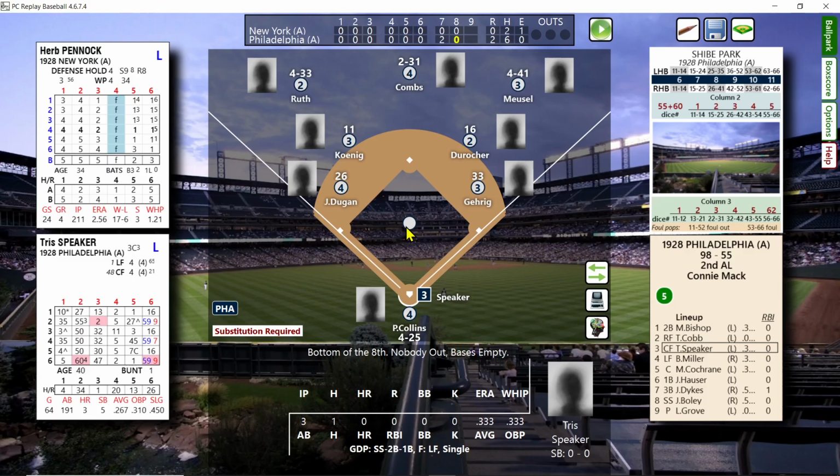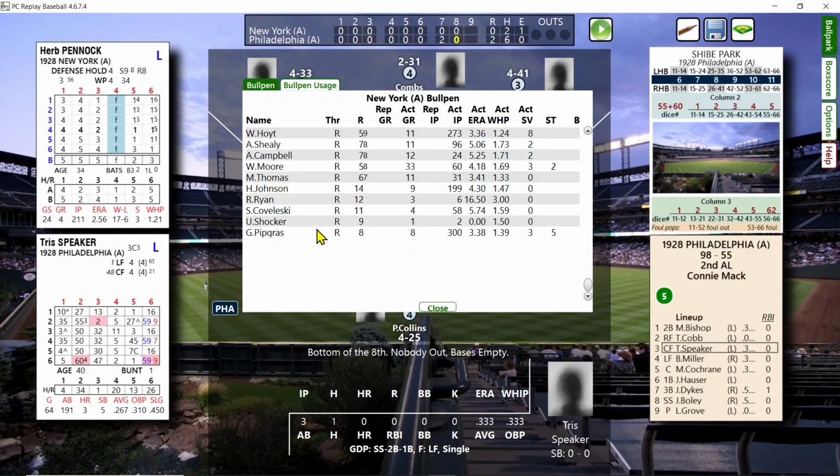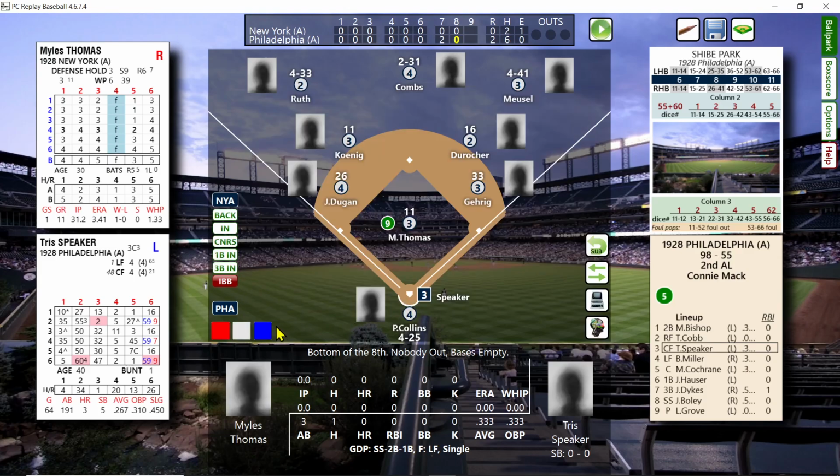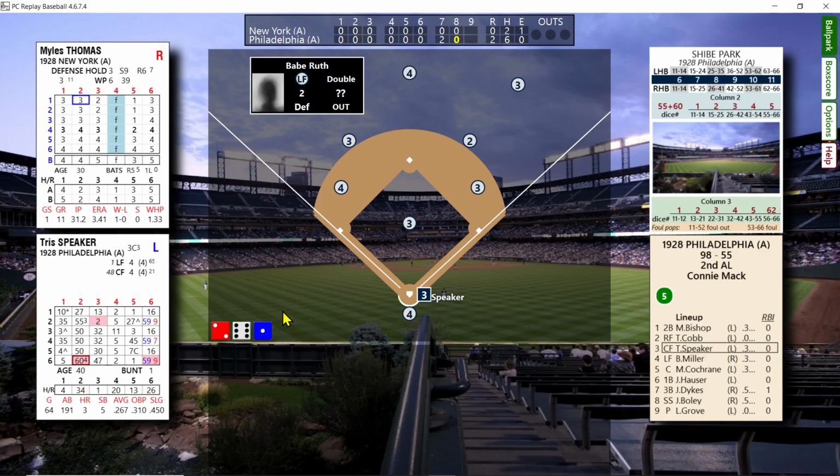So now I'm going to need a pitcher, and I am not going to pretend to know the 1928 Yankee bullpen usage. Obviously, the bullpens back then were not good, so you see there's a lot of guys who are not great. This guy is not too bad, Miles Thomas. And I think that's what we're going to go with. He did relieve 11 times, so we'll go with Miles Thomas against Tris Speaker. I should have checked the actual game to see who came in.